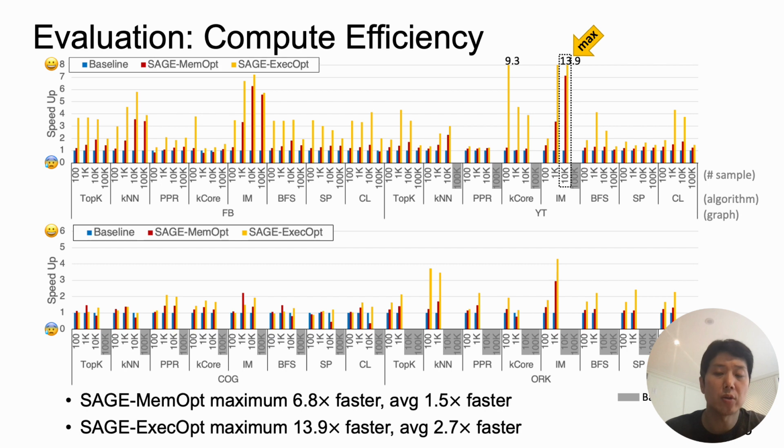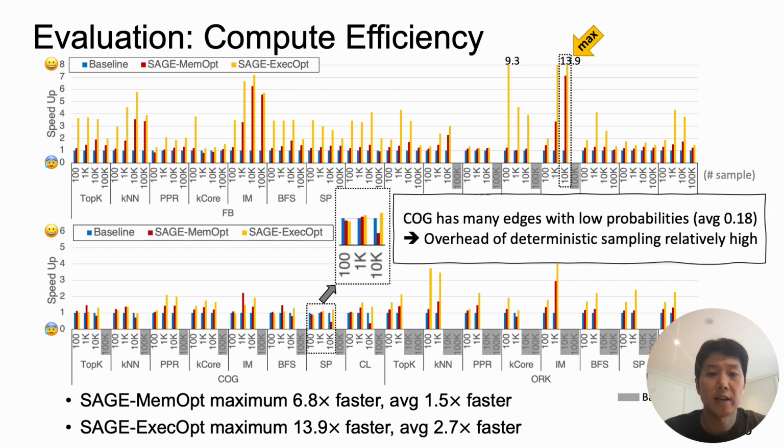The baseline ran out of memory for some experiments marked by gray filled boxes, and as SAGE XOpt uses the same amount of memory, it failed to run for those cases as well. But SAGE MEMOpt successfully executed for all those cases, demonstrating its memory efficiency.